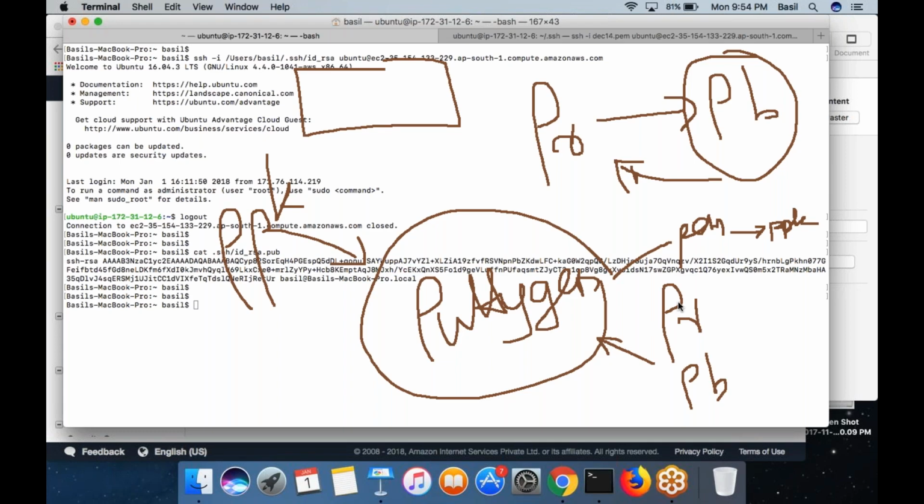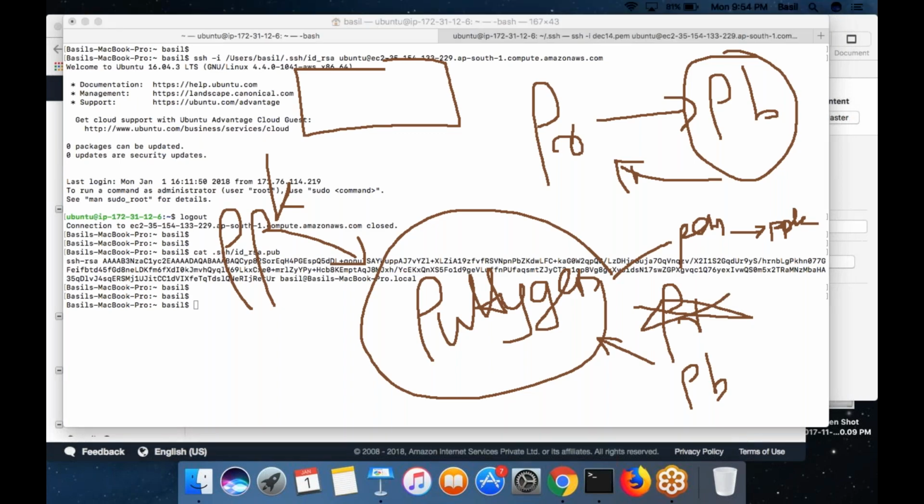But in any case, if we deleted the public key, we won't be able to log in. If we lost the private key, we will not get it. It is lost. There is no way. We will not get the private key also, because now we are not able to log in also. Right.